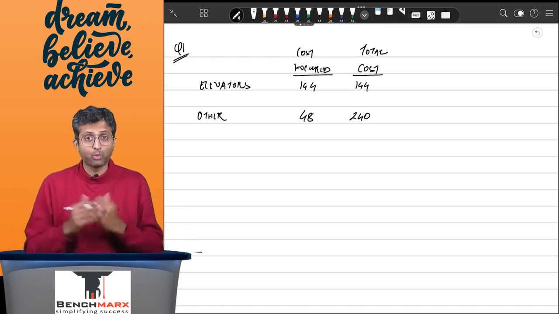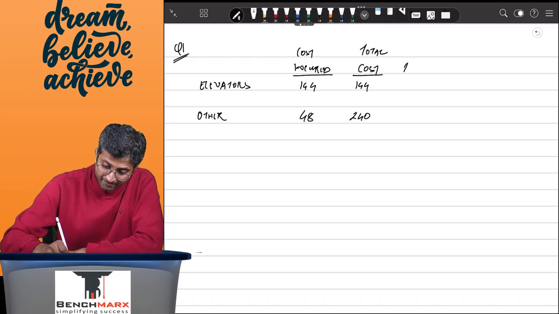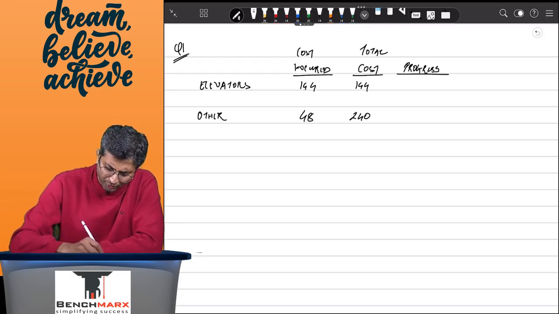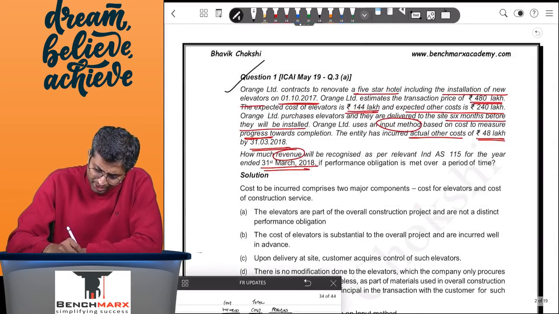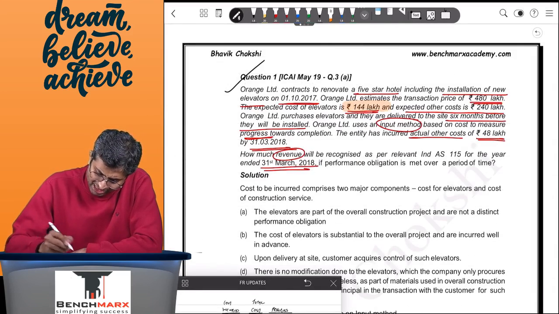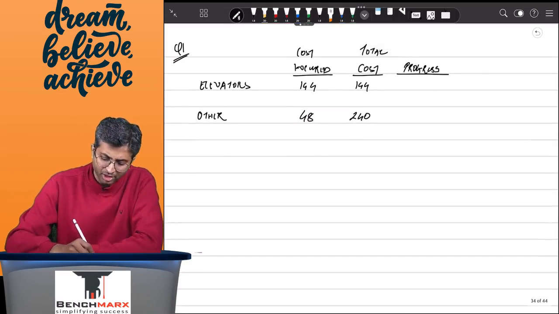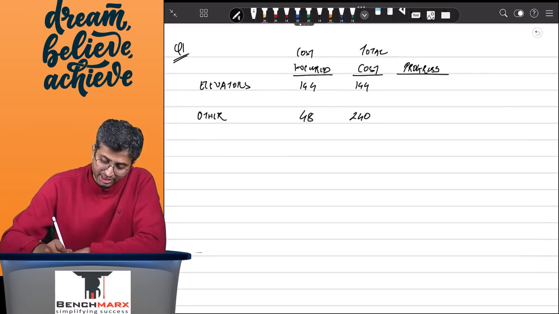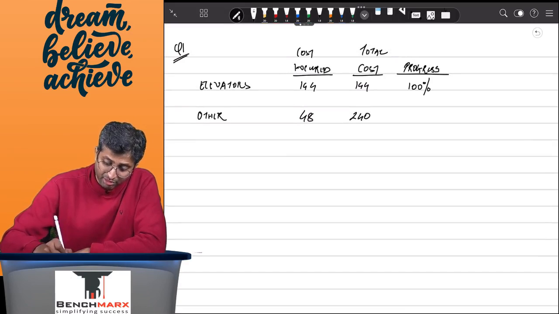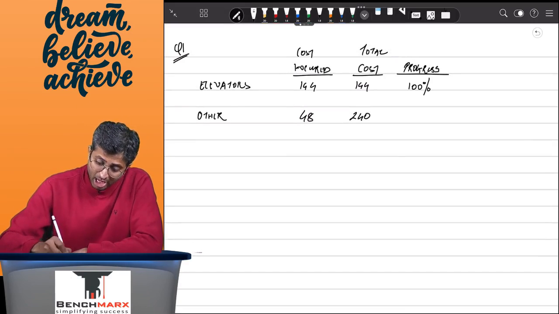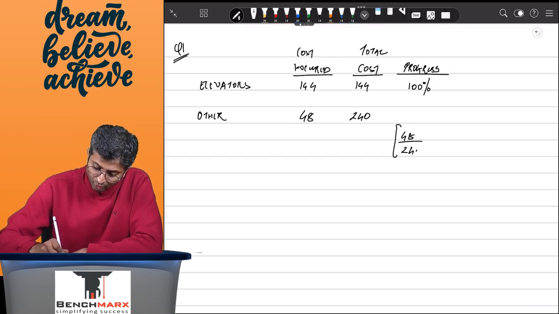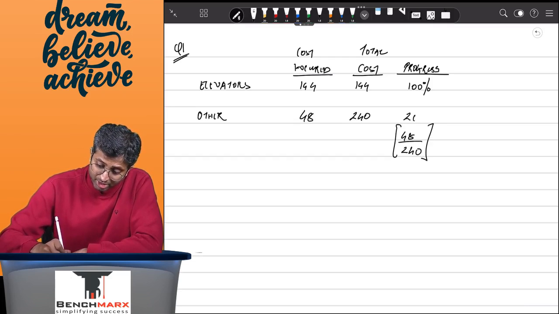As a result, if I want to really measure progress, my progress will be measured based on the stage of completion. So for the elevators, they have been purchased. The elevators cost 144 lakhs and they are purchased and delivered 6 months before they will be installed. So over here, the spending on the elevator is done. The progress is, let us say, 100%, 144 by 144. But for the other cost, this is 48 by 240 and that will come to approximately 20%.